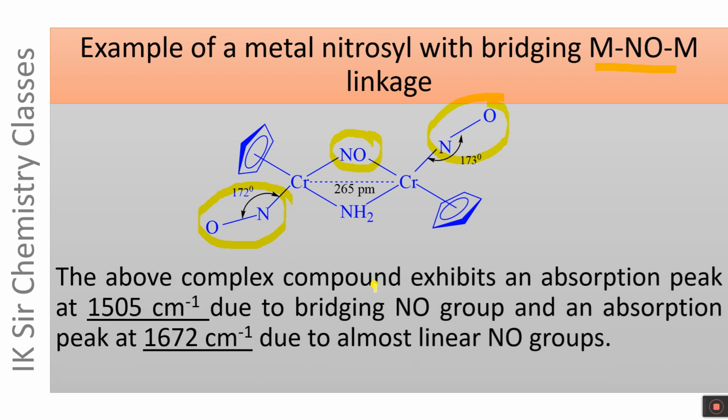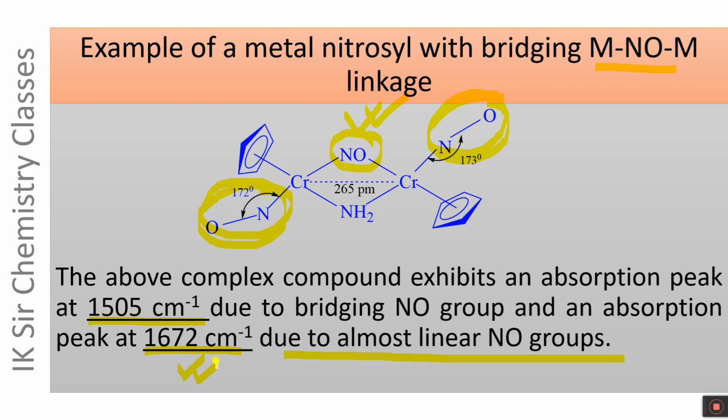The above complex compound exhibits an absorption band at 1505 centimeter inverse due to this bridging NO group, and an absorption peak at 1672 centimeter inverse due to almost linear NO groups. These are almost linear NO groups which exhibit absorption peak in the IR spectrum at 1672 centimeter inverse.